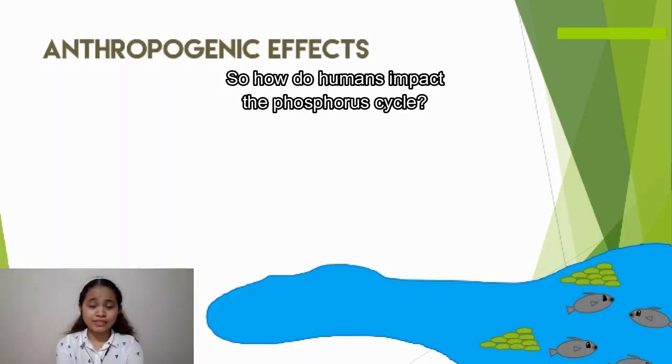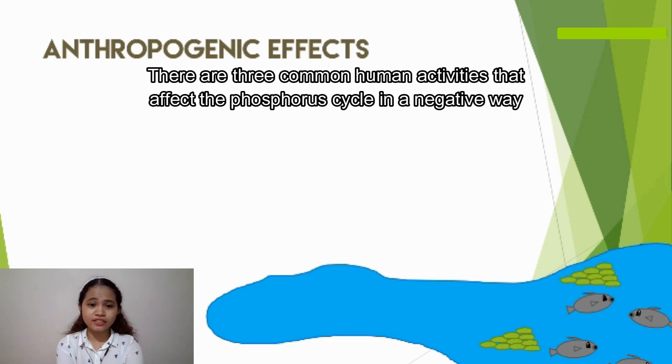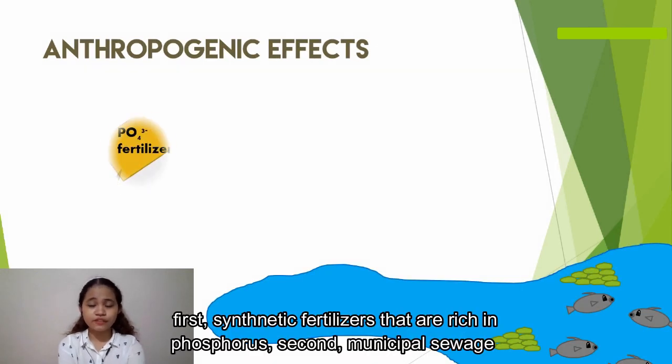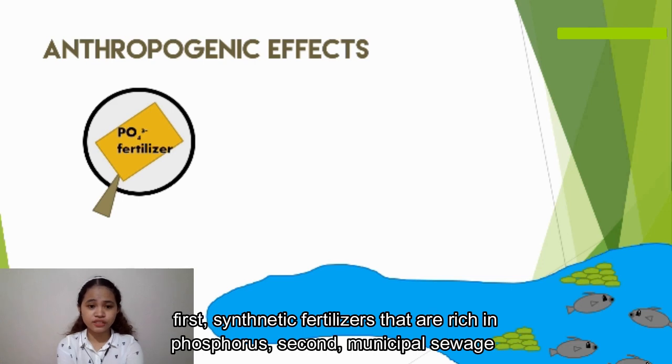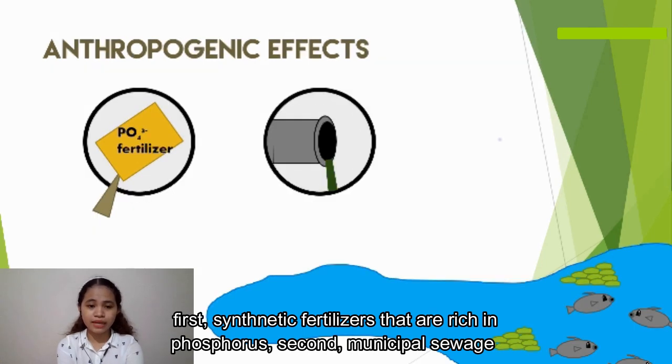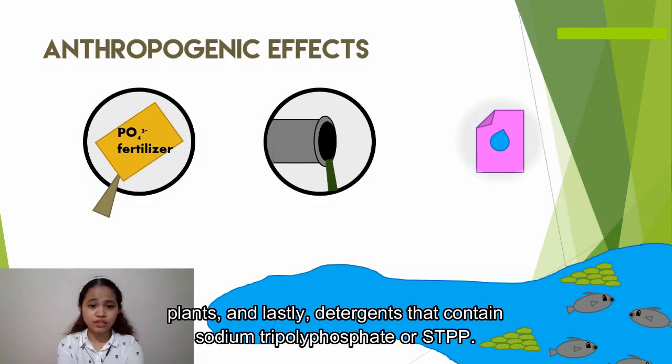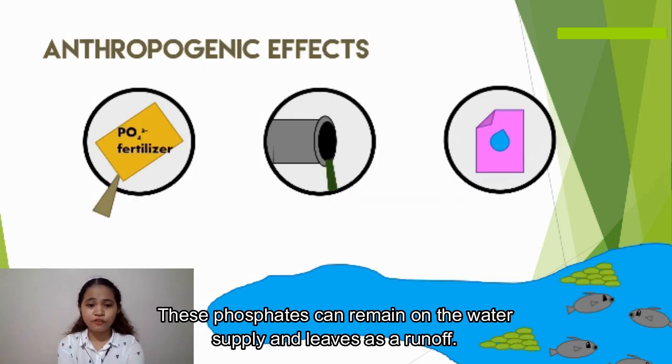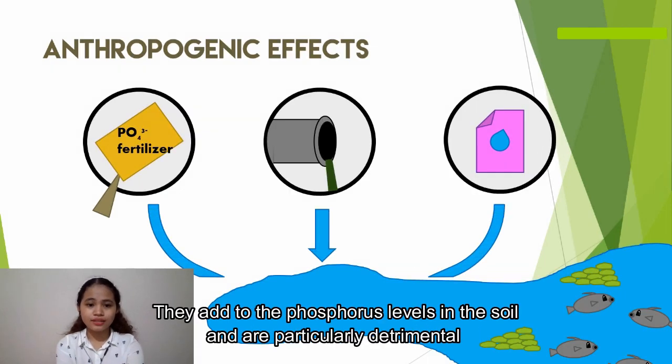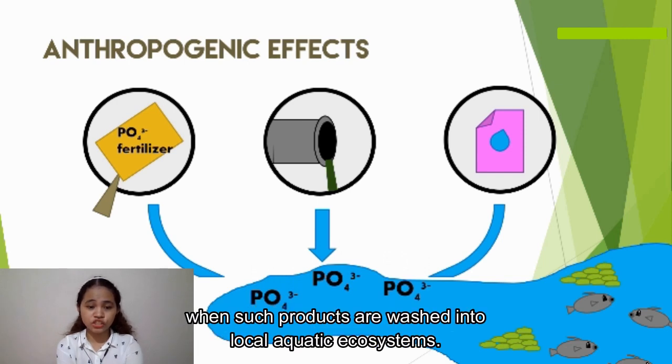So how do humans impact the phosphorus cycle? There are three common human activities that affect the phosphorus cycle in a negative way. First, synthetic fertilizers that are rich in phosphorus. Second, municipal sewage plants. And lastly, detergents that contain sodium tripolyphosphate, or STPP. These phosphates can remain in the water supply and leave as runoff. They add to the phosphorus levels in the soil and are particularly detrimental when such products are washed into local aquatic ecosystems.